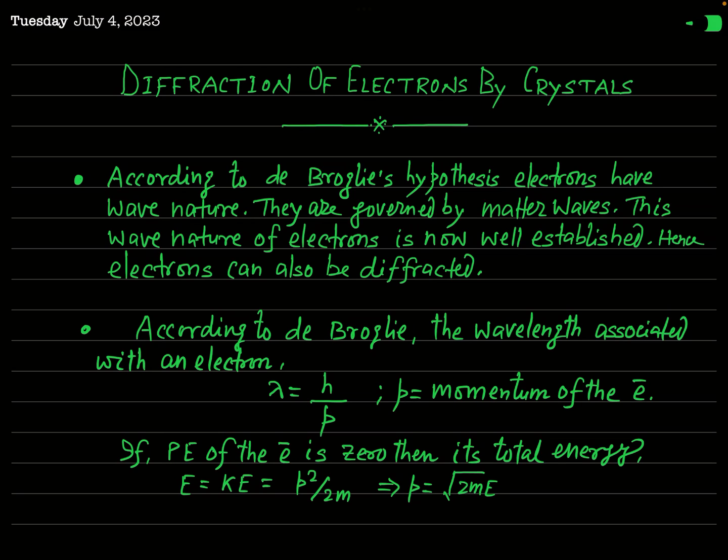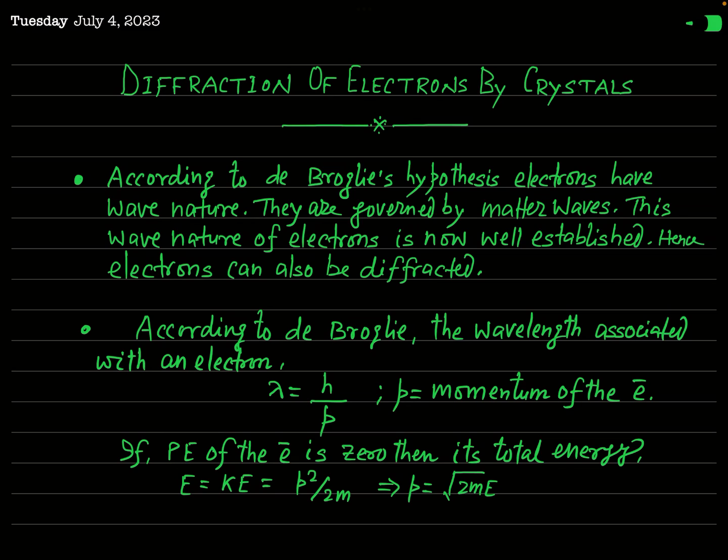So the prime aim of this lecture is to point out those differences, or to compare the diffraction of electrons by crystals and diffraction of X-rays by crystals. Okay, so the discussion would be more often a comparison between the electron diffraction and the X-ray diffraction.